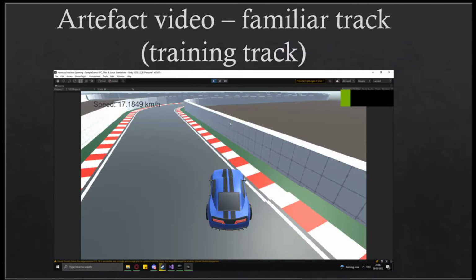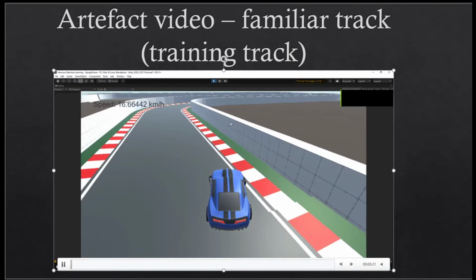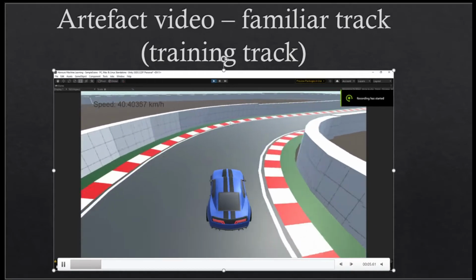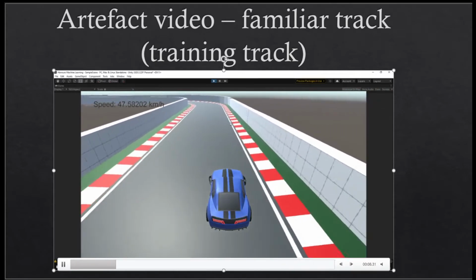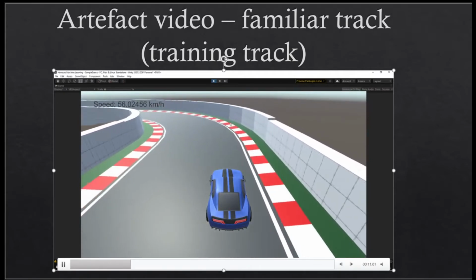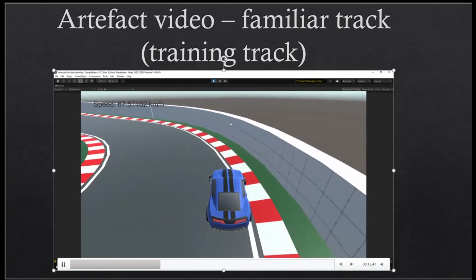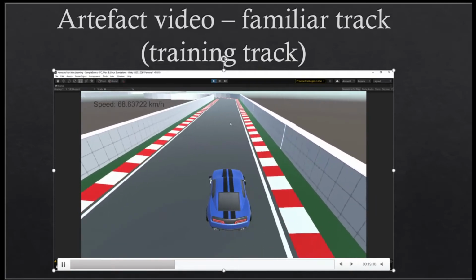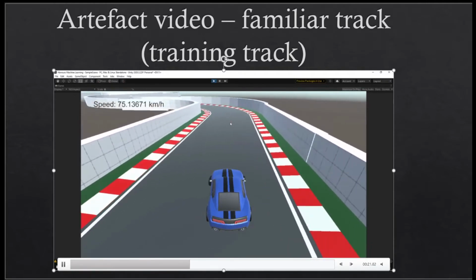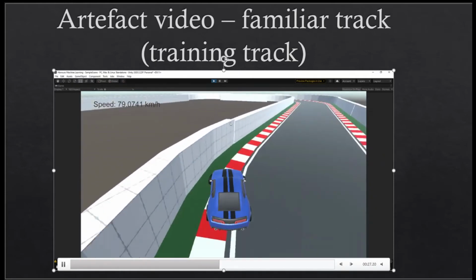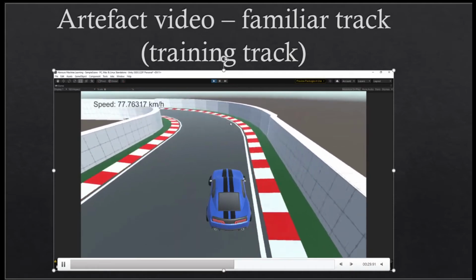The first video will show the agent from the most successful training, completing the familiar training track on which it has trained. In the video, we have a three-dimensional car model that can accelerate and brake. The car moves using the physics engine. The agent wheels move left and right all the time because they make many decisions in just a part of a second about where they should go and how to avoid hitting the wall. The walls around the track were designed to give a penalty and restart if the agent hit them.